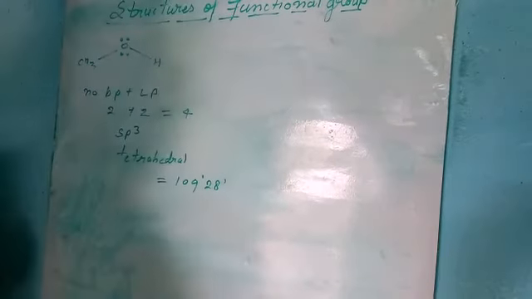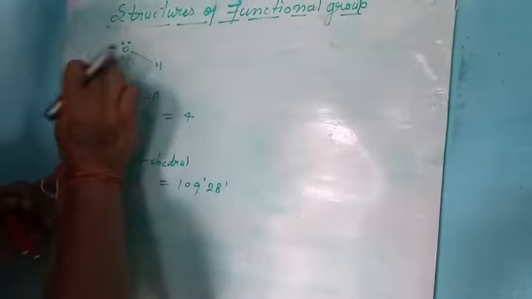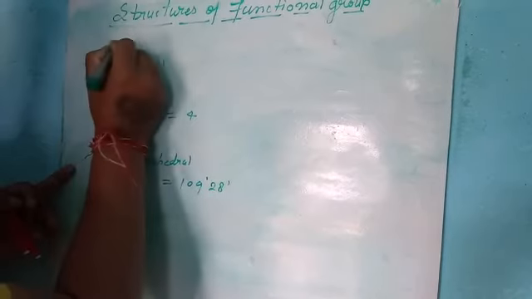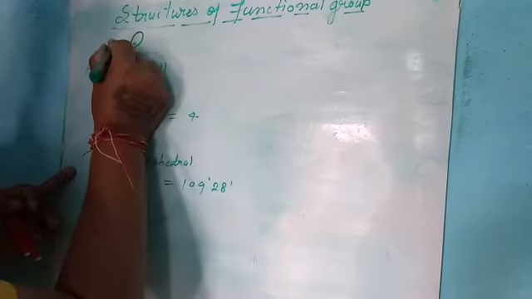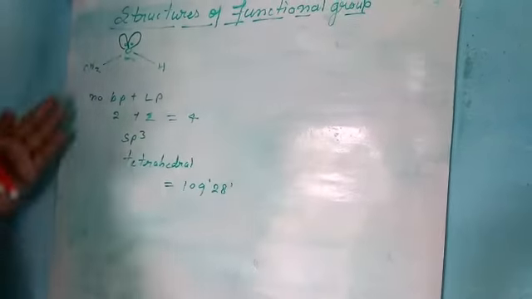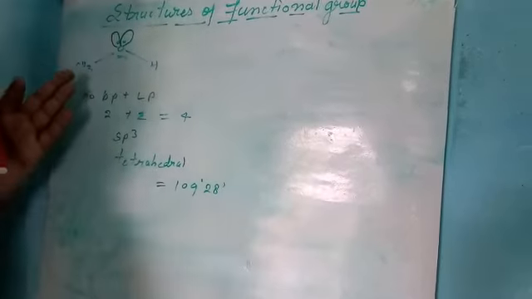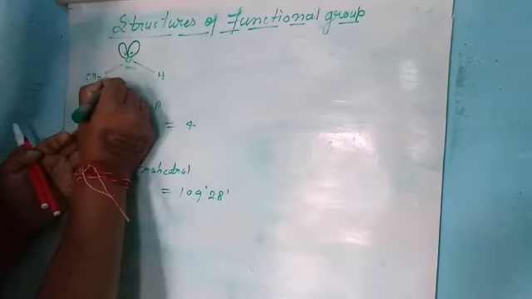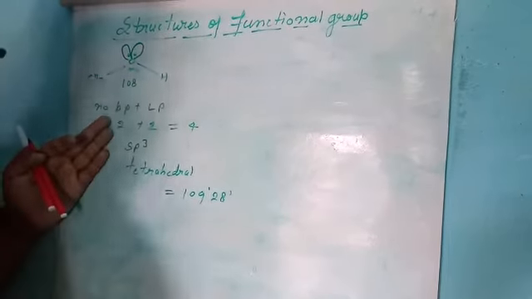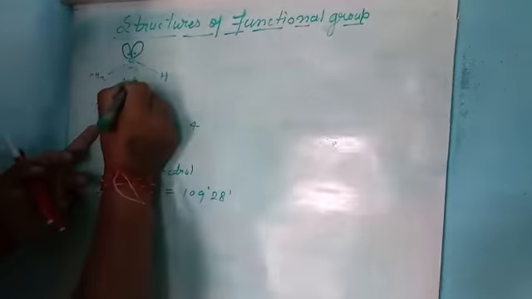Focus on this compound. Due to repulsion, the bond angle in this compound is 108 degrees 9 minutes.